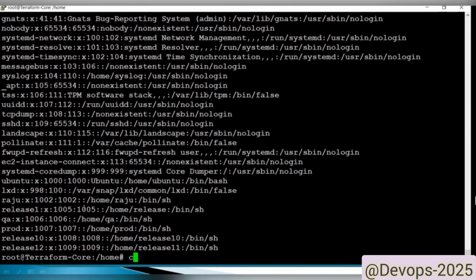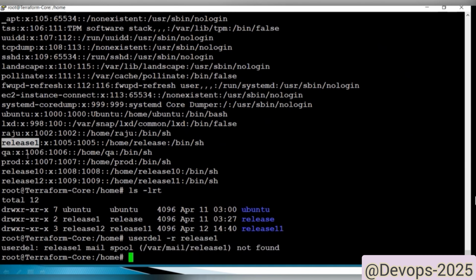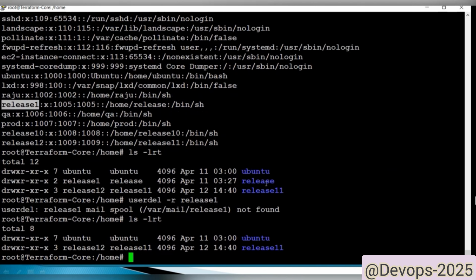Like this. But ls -lrt, see here release 11 is there. If I want to delete this one, what we can do is userdel -r release 11. If we enter, okay, see here, mail not found. So ls -lrt, see here release 11 got deleted. And now release 12. Okay, userdel,